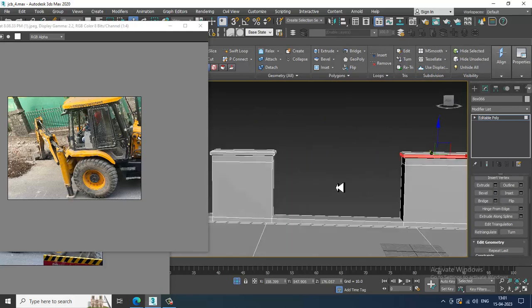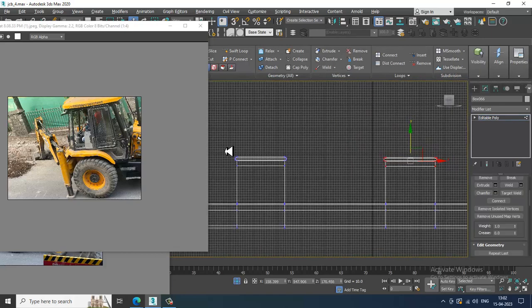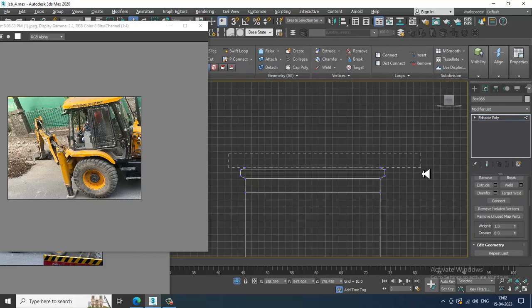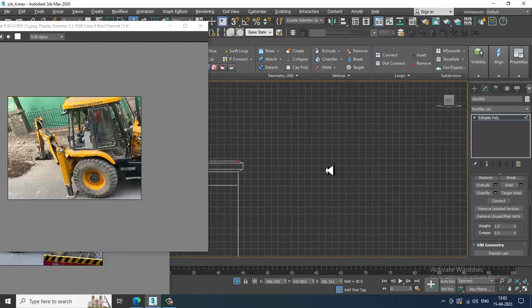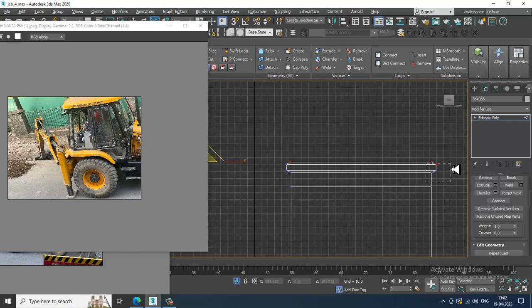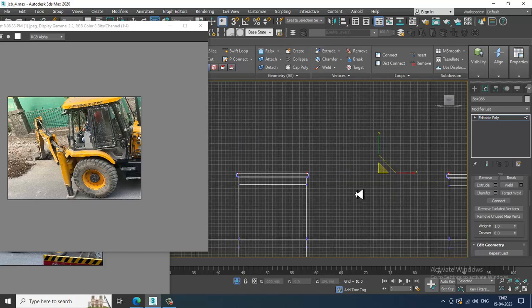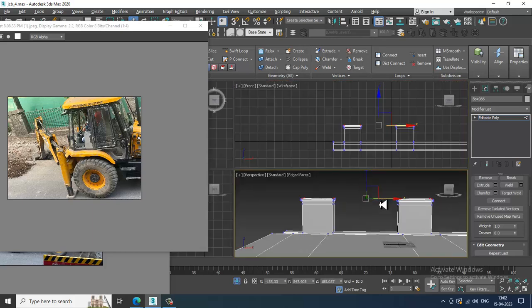So we can do such adjustments if required.